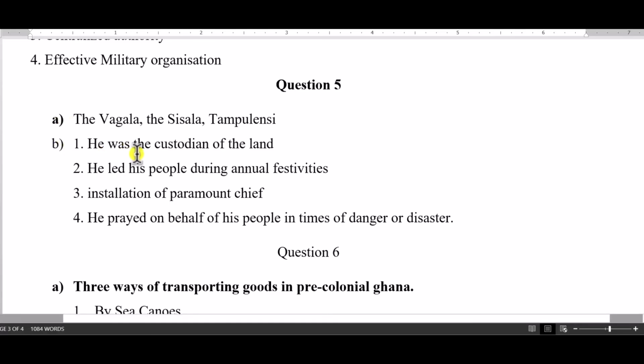So the Tindana was a custodian of the land. He led his people during annual festivities. He was also part of the installation of a paramount chief. He prayed on behalf of his people in times of danger and disaster. So these were some of the functions of the Tindana. Then you can explain them as well.